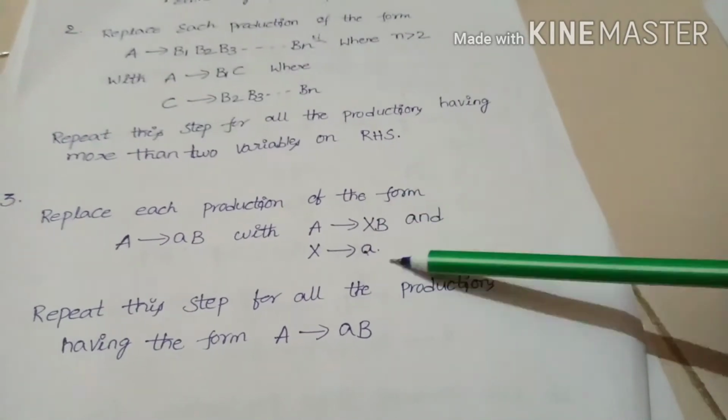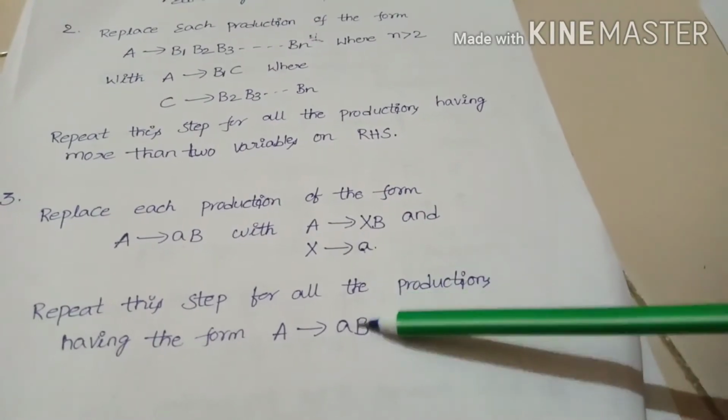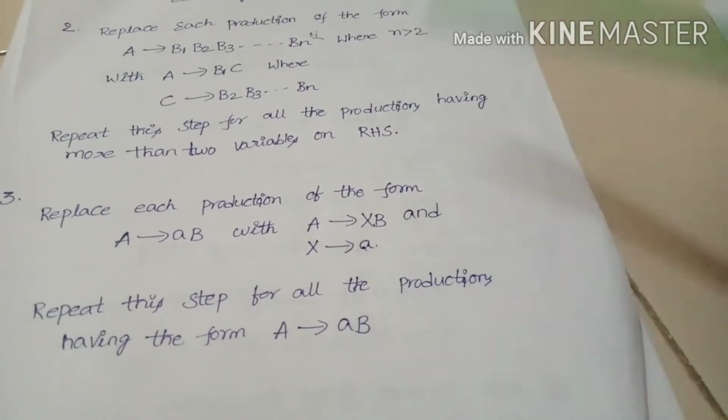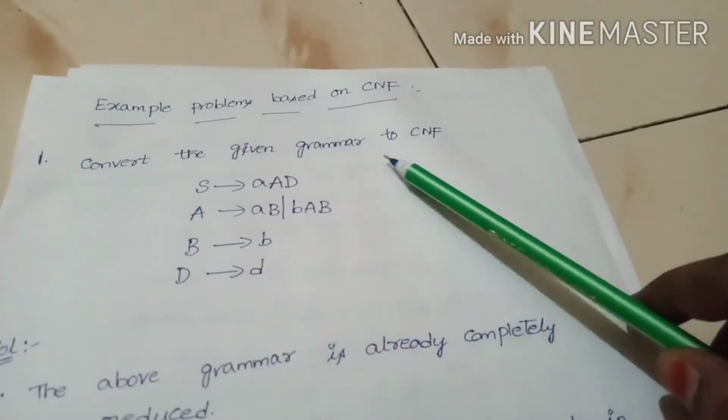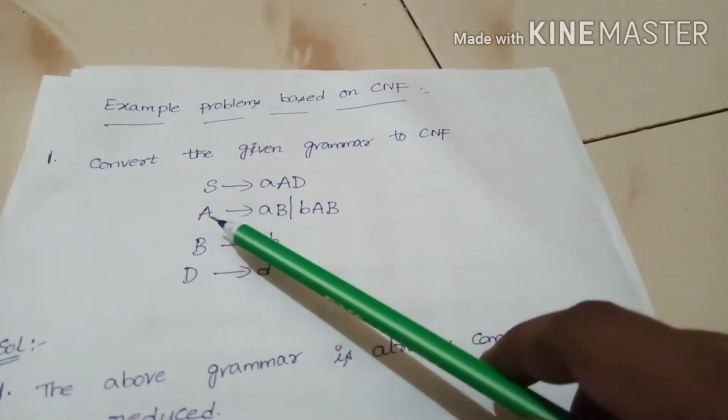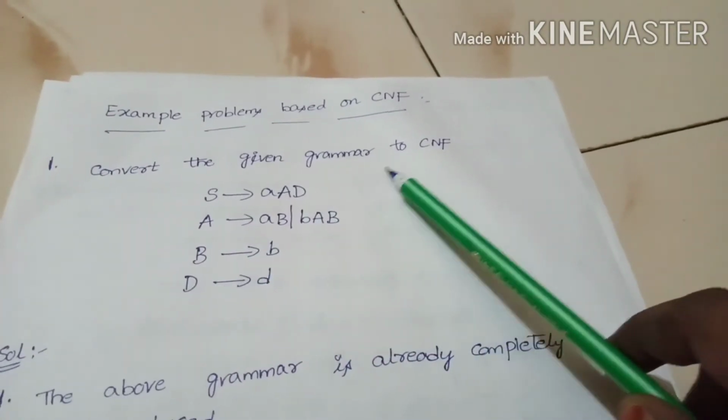Repeat this step for all the productions of the form A → aB. Next example. This is the example based on CNF. Convert the given grammar to CNF.